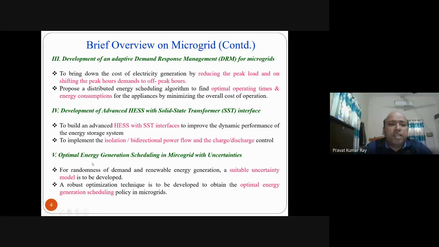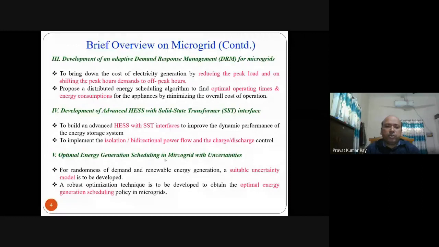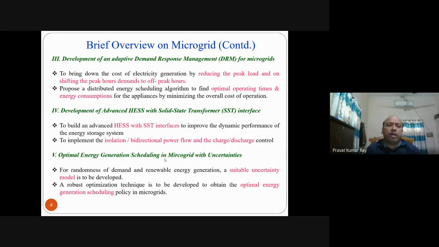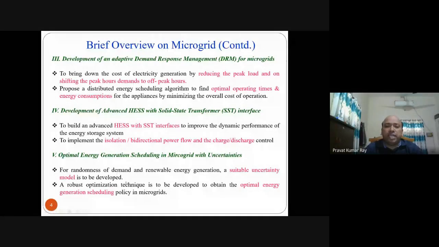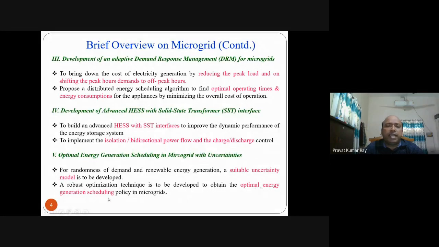Next problem is the optimal energy generation scheduling in microgrid with uncertainty. We know that when we are talking about the microgrid with so many renewable energy sources, there is uncertainty. So in order to tackle this issue, for randomness of demand and renewable energy generation, a suitable uncertainty model is to be developed so that we can take into account the uncertainty issues. Then a robust optimization technique is to be developed to obtain the optimal energy scheduling. After that, energy scheduling you have to do.